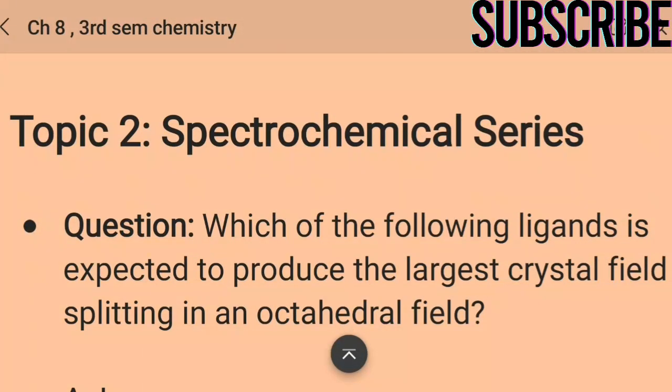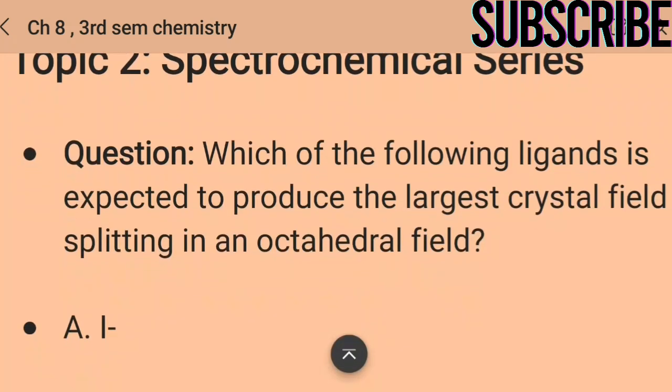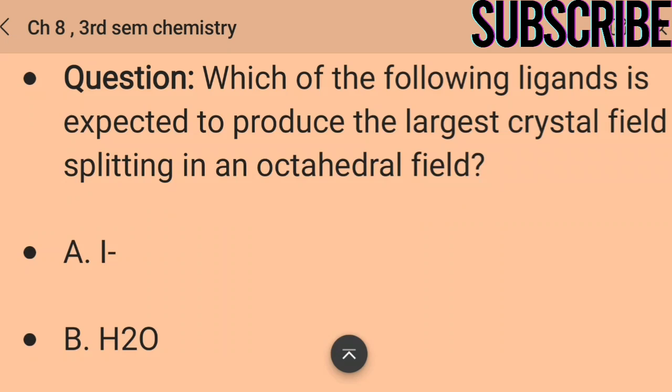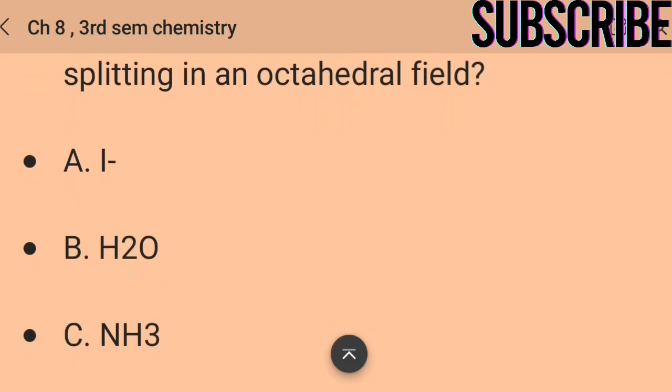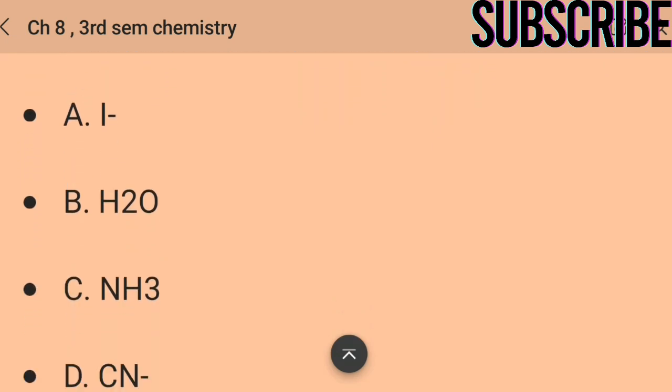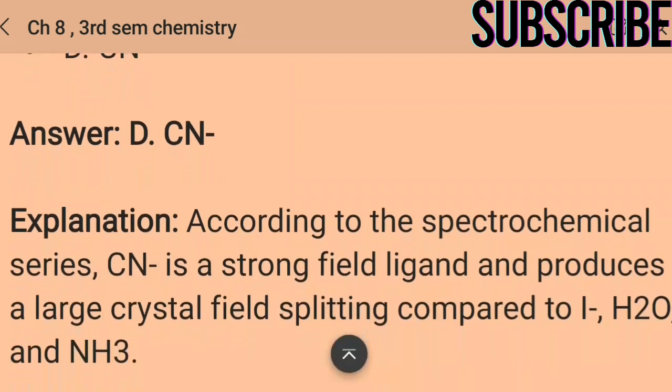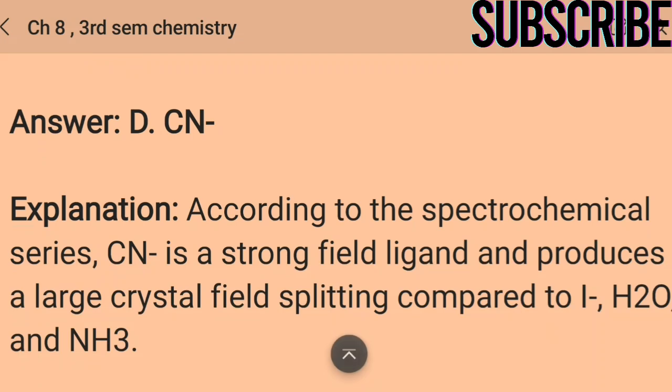Next topic is spectrochemical series. Which of the following ligands is expected to produce the largest crystal field splitting in an octahedral field? Option A: I negative, option B: H2O, option C: NH3, option D: CN negative, and the answer is CN negative, cyanide. According to the spectrochemical series, CN negative is a strong field ligand and produces a large crystal field splitting compared to I negative, H2O and NH3.